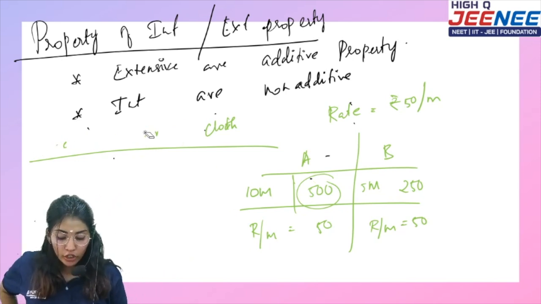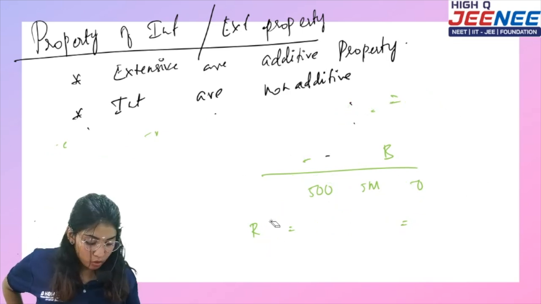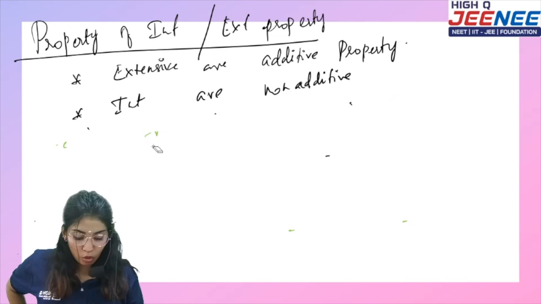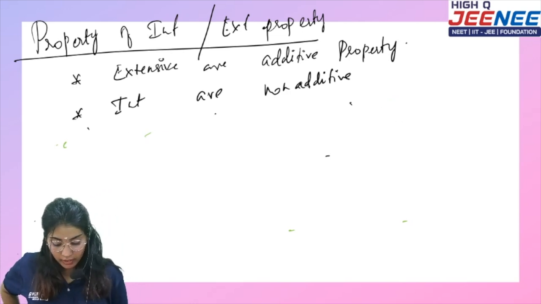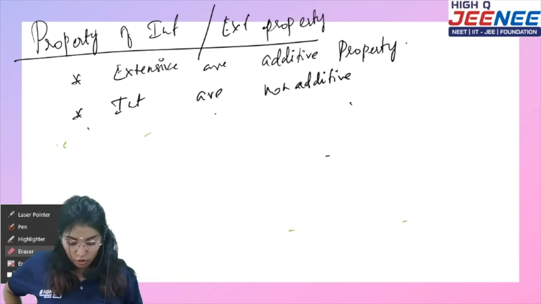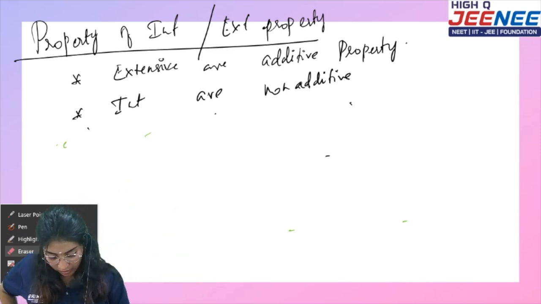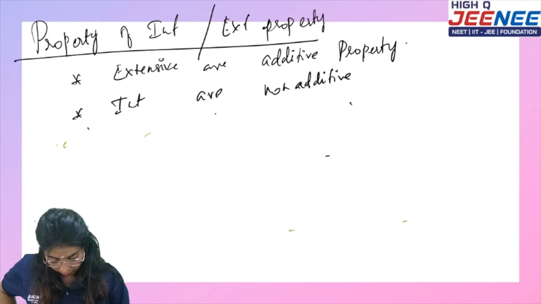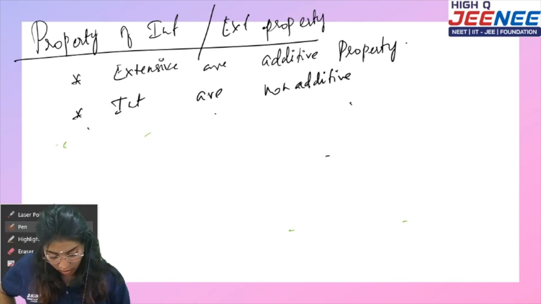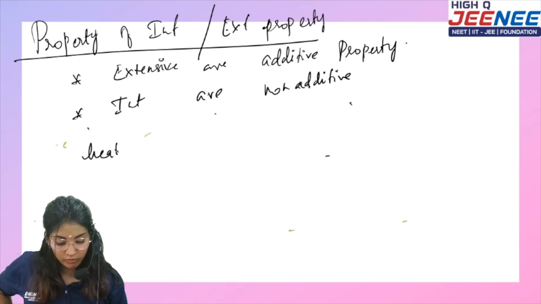If you divide any value with respect to meter, or number of moles, or volume, then the extensive property becomes an intensive property. Okay, so the first one I'm going to talk about is heat capacity. Same thing.